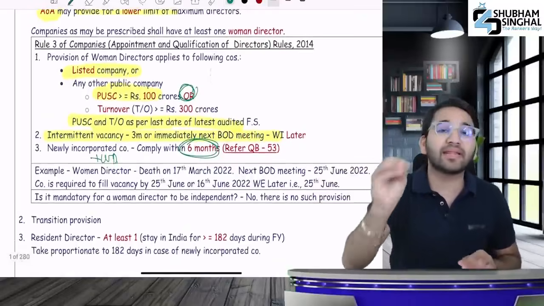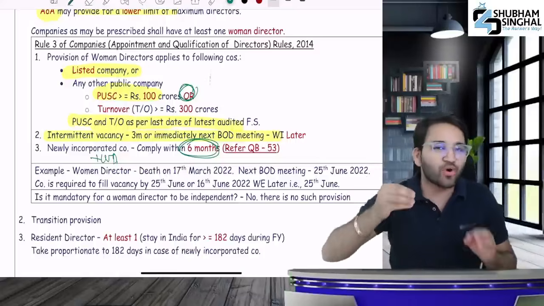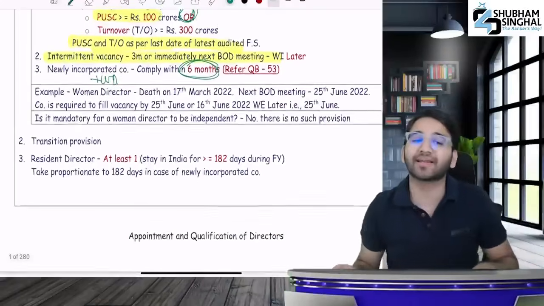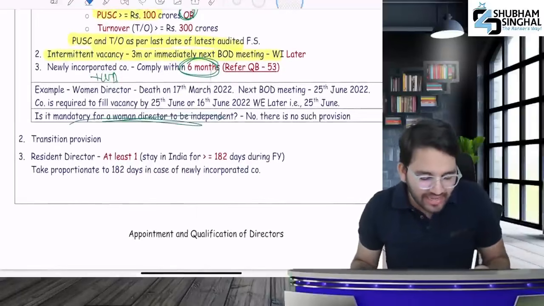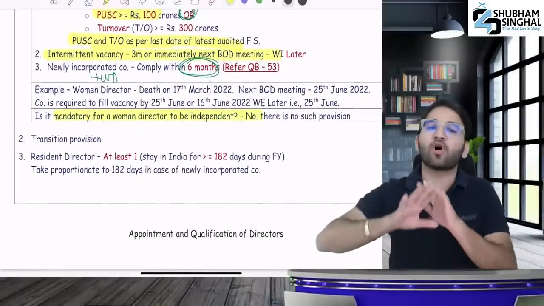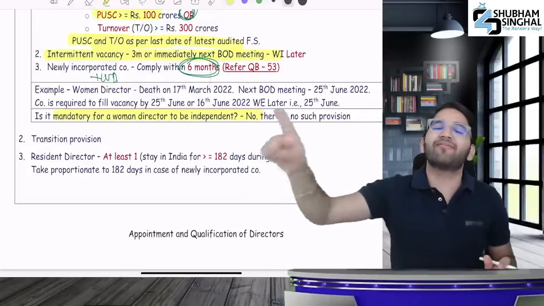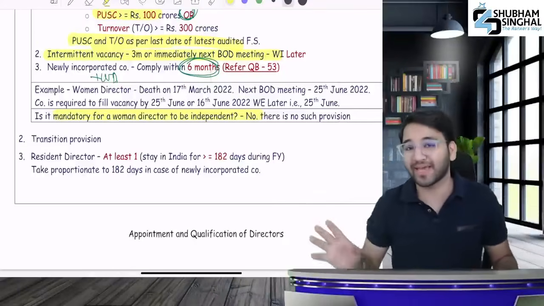Sir, what if a woman director resigns or there is an intermittent vacancy? In the immediate next board meeting, or within 3 months, whichever is later. You have to remember that. Sir, is it mandatory for a woman director to be independent? No, sir, the Companies Act doesn't mention anywhere about a woman director being independent. We will later see if something is mentioned in the SEBI Act.